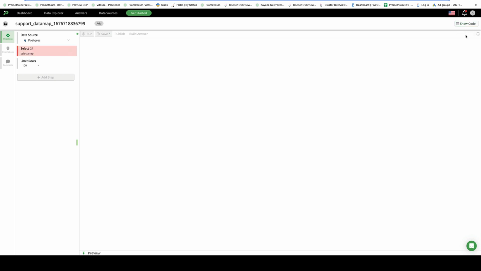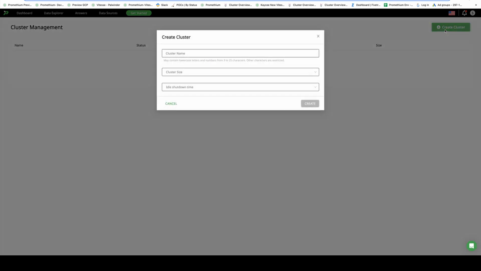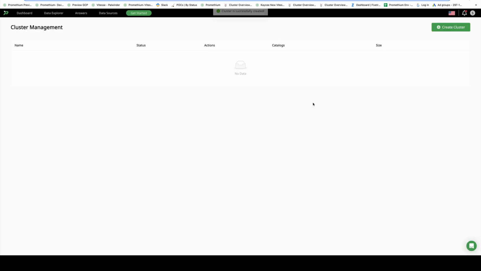However, what you can do with Promethium is go into our cluster management page and create and spin up a brand new cluster. So let's call this Promethium. And for the cluster size, I'm going to select the free one here, with the idle shutdown of 5 minutes just for demo purposes.